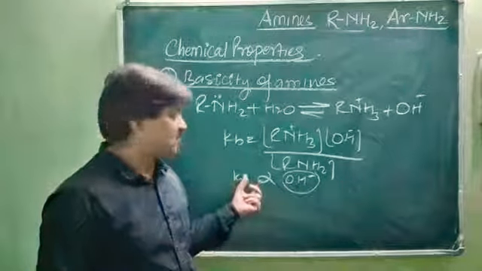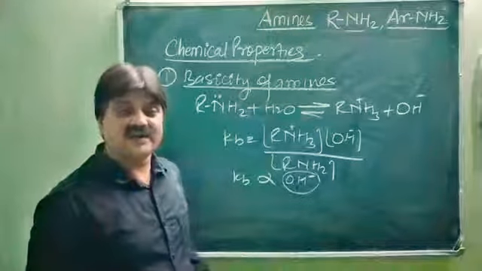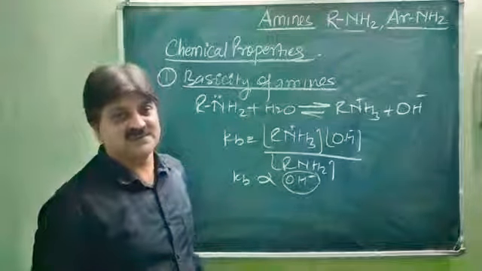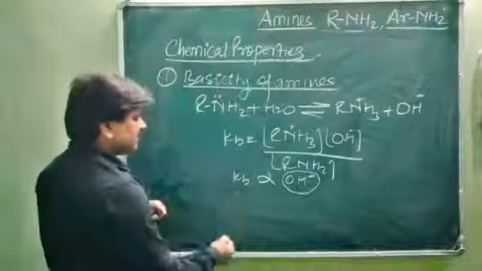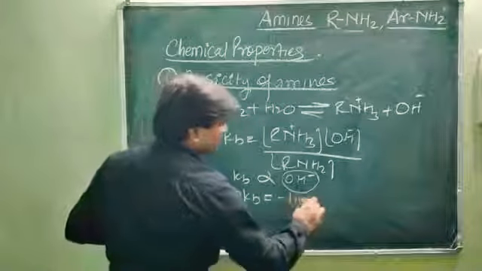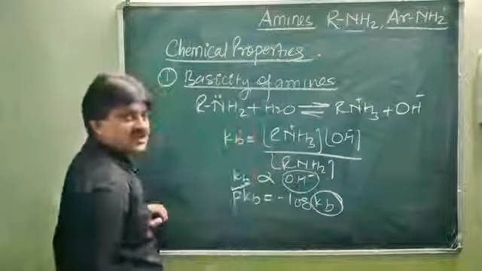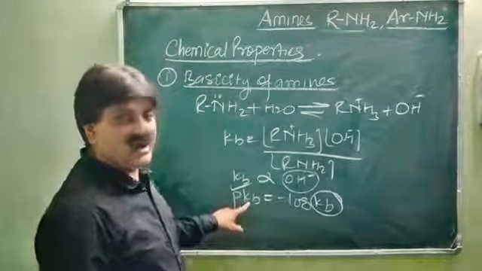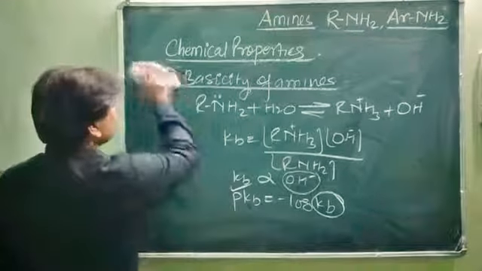So what would you predict the conclusion? Higher the Kb value, higher the basicity of the amines. Is it clear? And it may also be represented in terms of the pKb value. pKb is equal to minus log Kb. So as Kb increases, pKb value decreases. So lower the pKb value, higher the basic character. So this is the conclusion for the basicity of amines.